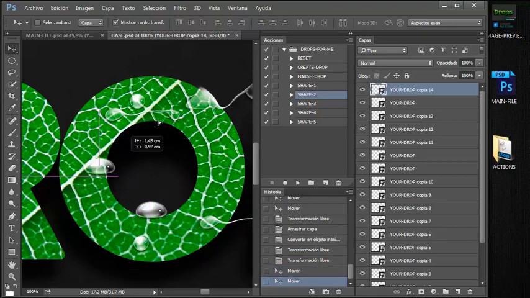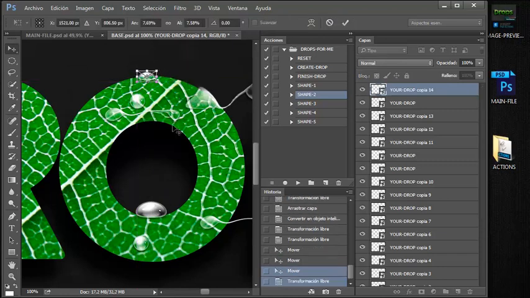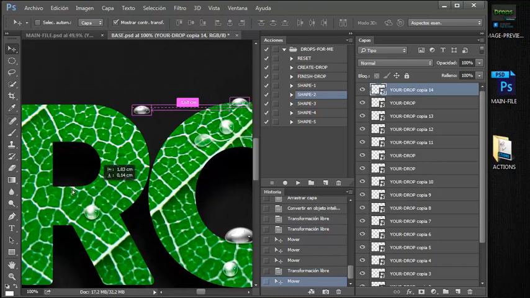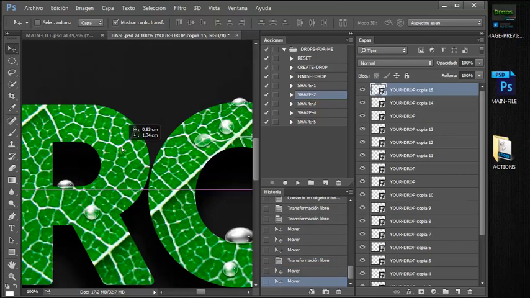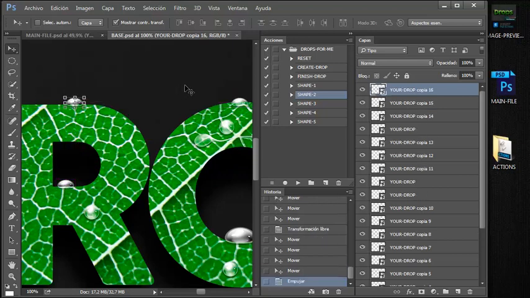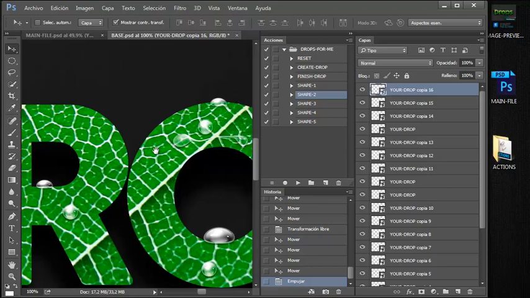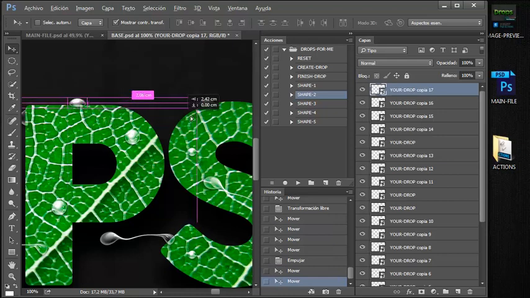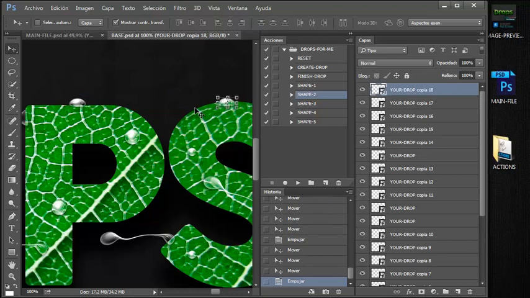Well, and this one maybe here, but smaller. So the thing is you have to play with this until you get the result you want. So maybe you can use that one here too. Maybe this one here, here, that's right, and something here.